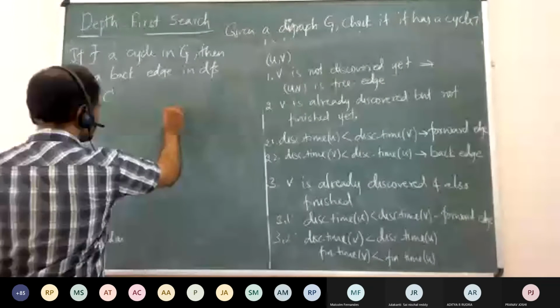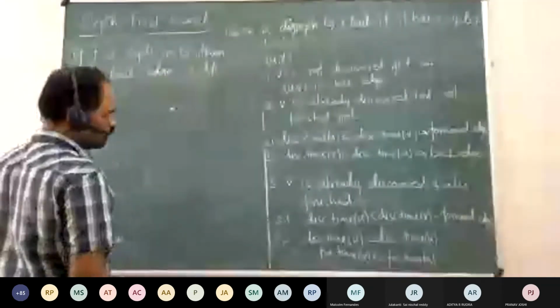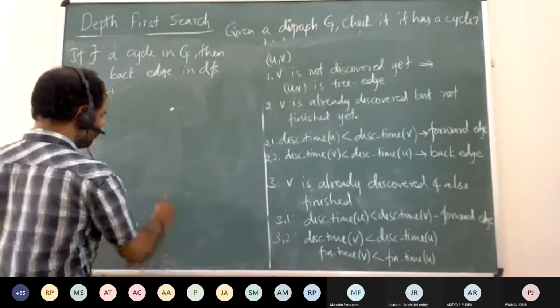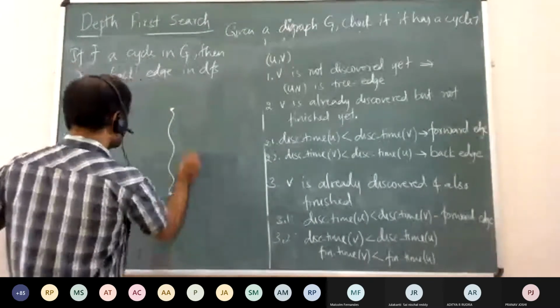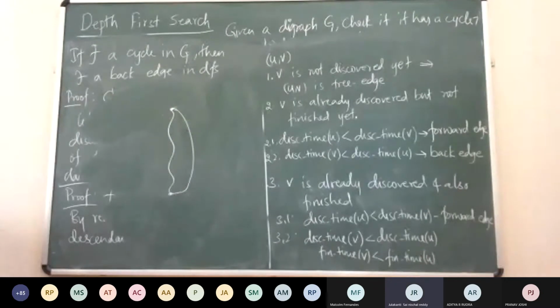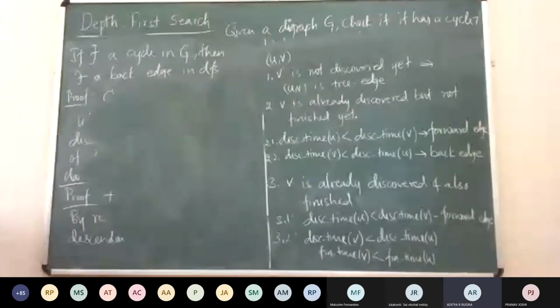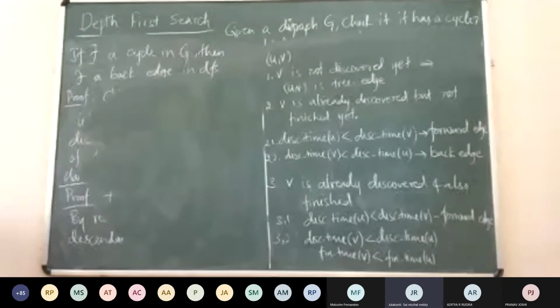So something like V was discovered, right? Then somewhere you went and you discovered U, right? We don't know when, right? So suppose it's a back edge. Then let's see what happens. Suppose it's a back edge, then U should finish before V, right? Yes, sir. But that is not happening, right? So it is not a descendant. Can't be a back edge. Can it be a back edge? It can't be a back edge.